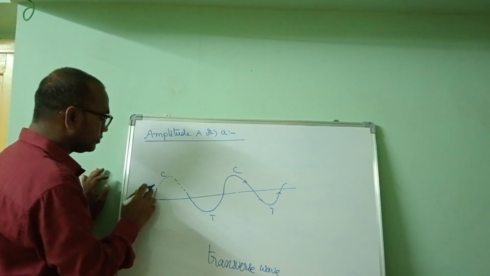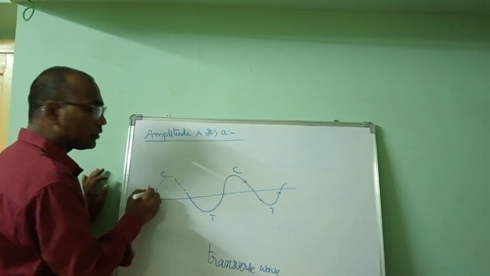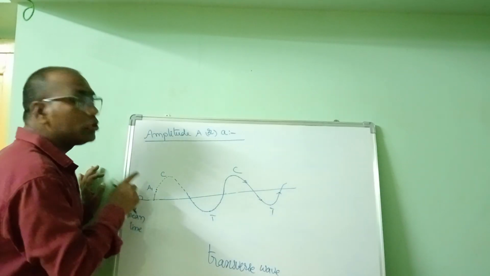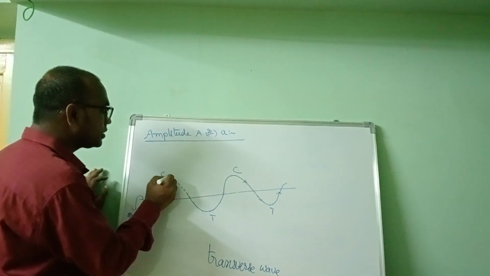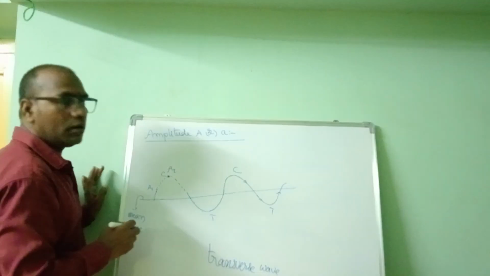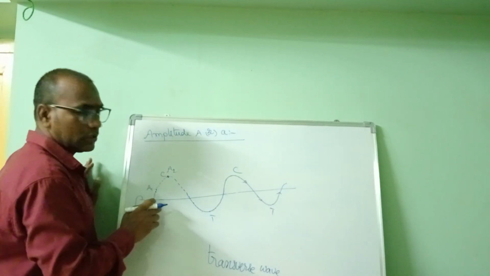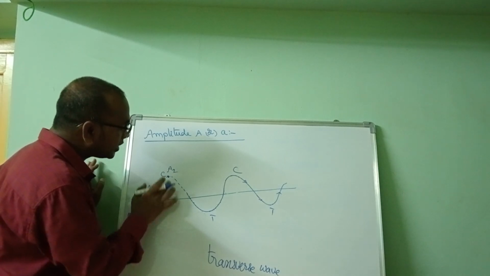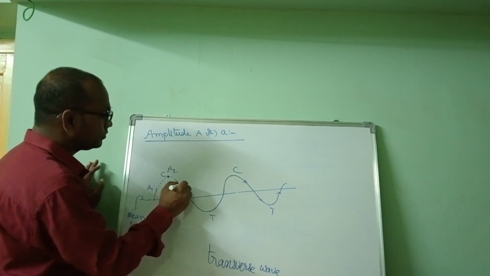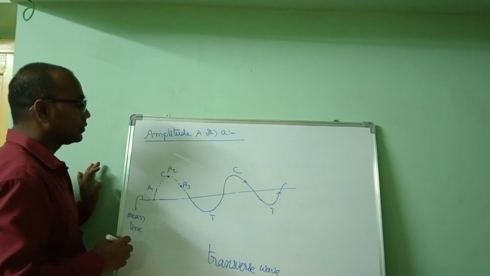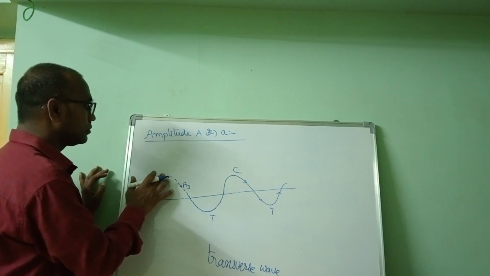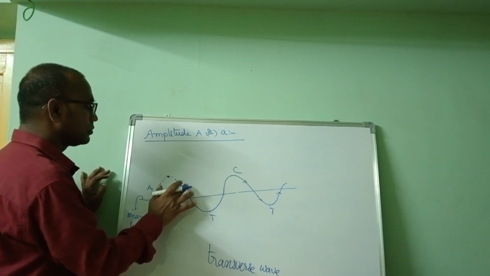Let it be particle position A1, one particle only but at different positions. Now the extreme position, maximum extreme position of the particle, and let another position be A3.